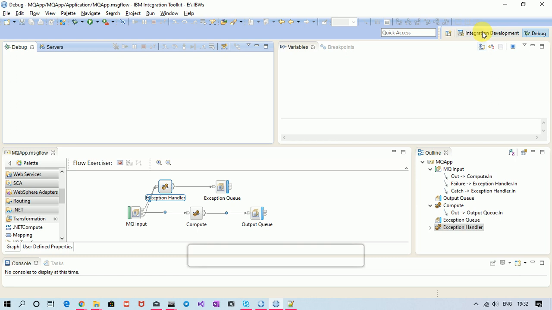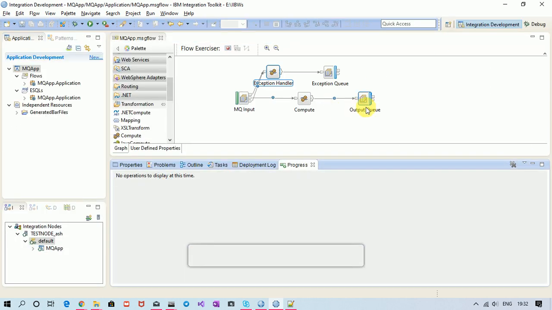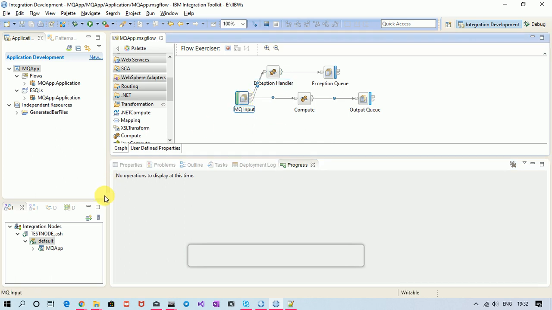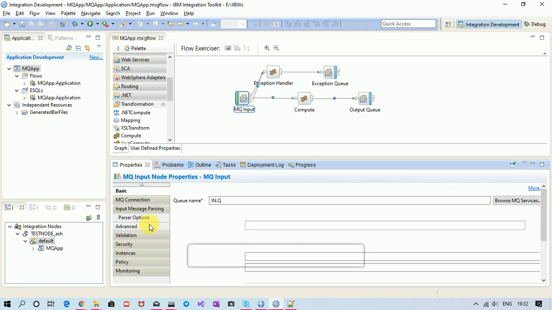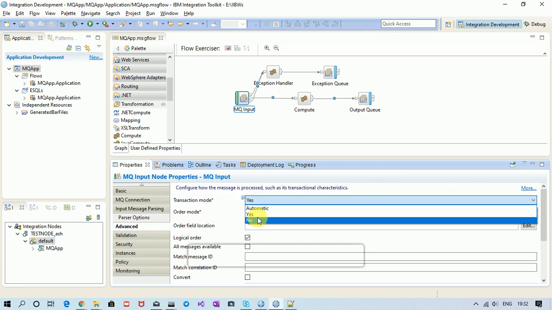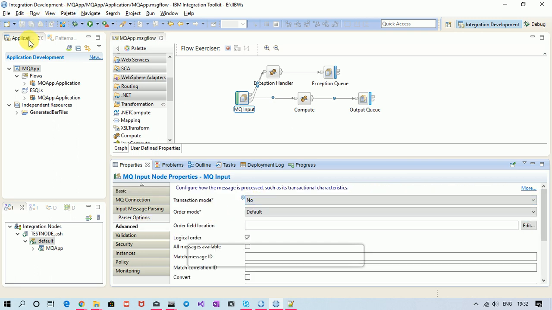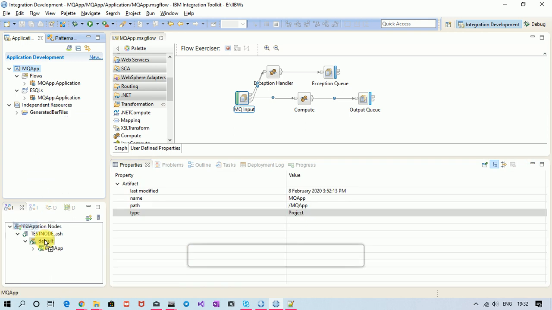Now, another thing, like answer was, if catch was not connected, it will go through failure terminal. But there is one thing, it will happen only if my transaction mode is yes. If my transaction mode is no, let's see what happens.